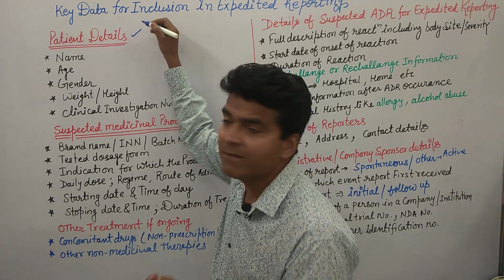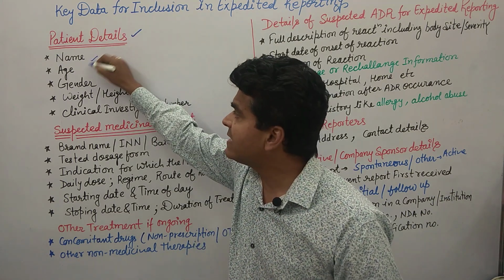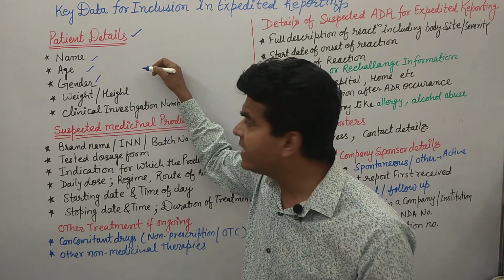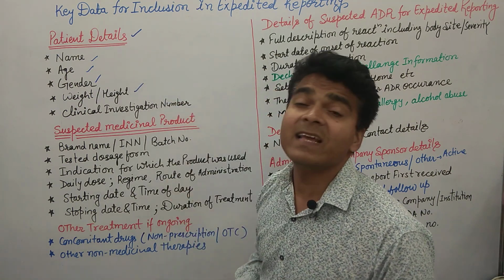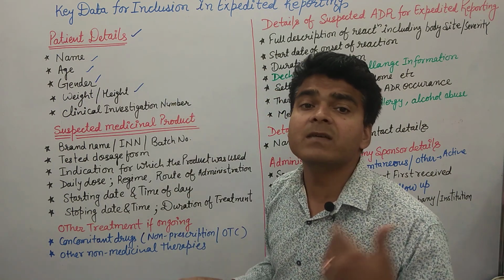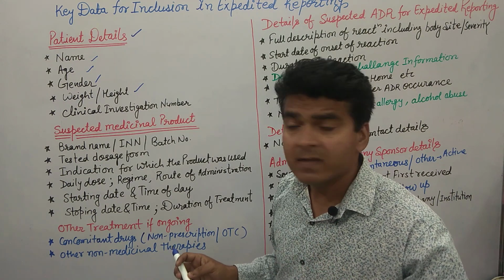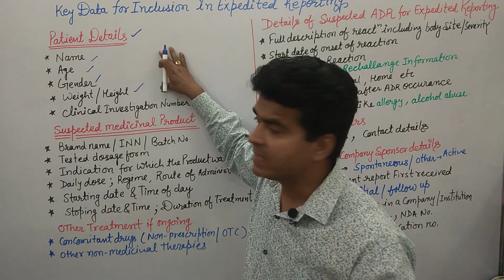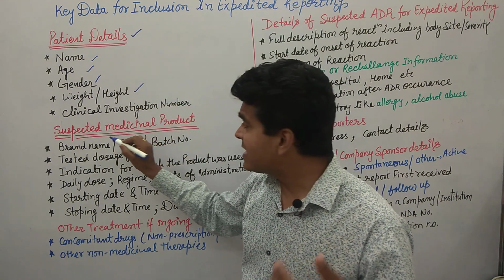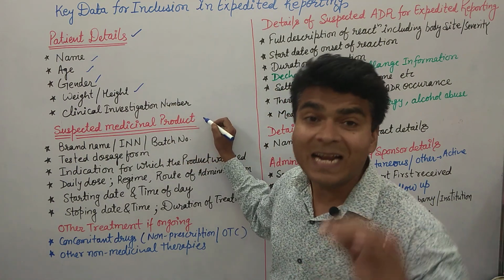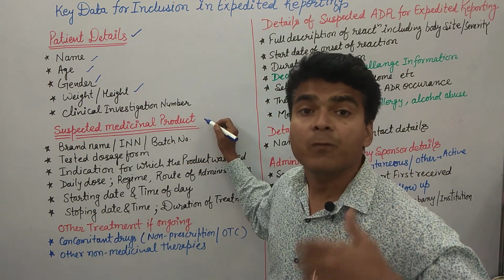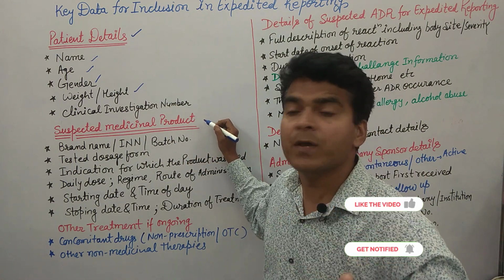In the patient detail we require the name as well as age, gender, weight, height and the clinical investigation number in which the patient is enrolled. Clear? So this is the detail about the patient. Then we require the suspected medicinal product information, so on which product the trial is going on.